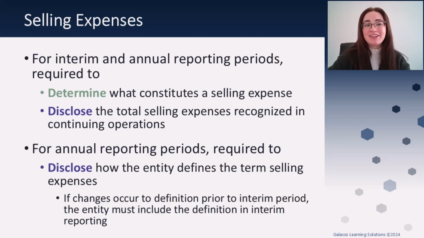And then last but certainly not least, we also have some additional requirements with defining what actually constitutes a selling expense. So for interim and annual reporting periods, we are going to be required to determine what actually constitutes a selling expense and disclose the total selling expenses recognized, once again, in continuing operations. And then for annual periods, we are going to be required to disclose how your entity defines the term selling expenses. And again, remember, investors wanted that to be able to compare that across different organizations. Additionally, if changes occur to the definition prior to the interim period, we also need to disclose the definition in the interim period as well.